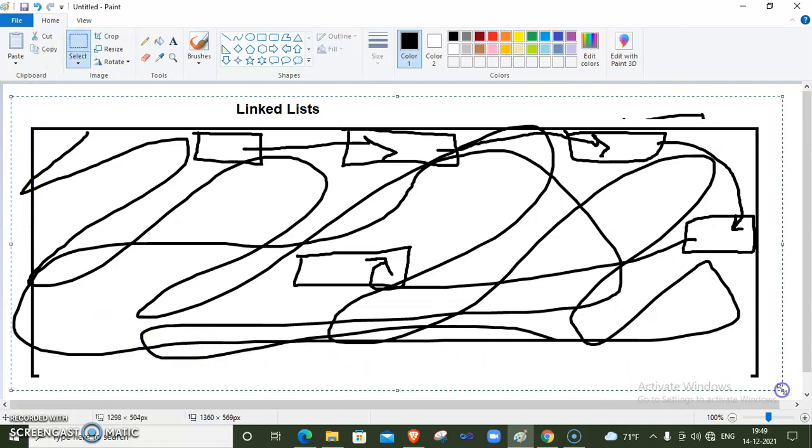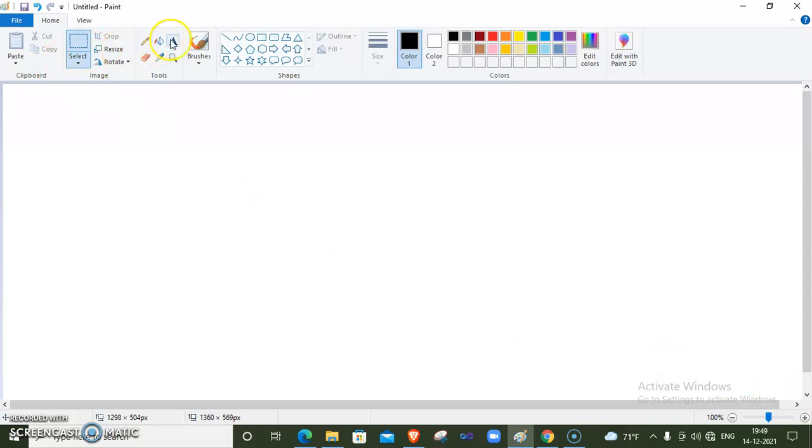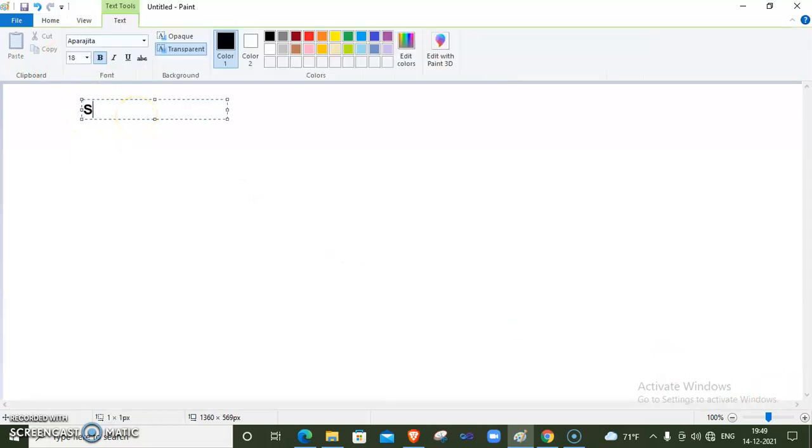Now we move towards the next part, which is the node structure. What is the structure of any single node inside a single linked list? Here we need to define one structure. As we know, a structure is a user defined data type, and it is a collection of different data type elements. An array is a collection of similar data elements, whereas a structure is a collection of different data type elements.